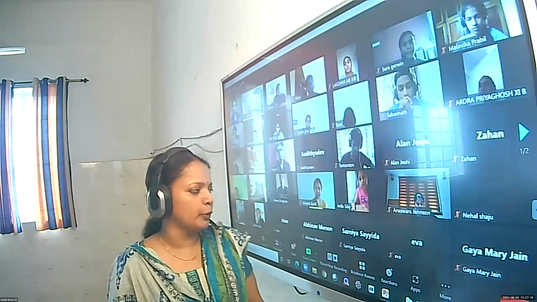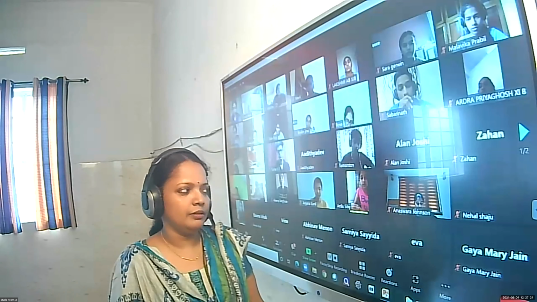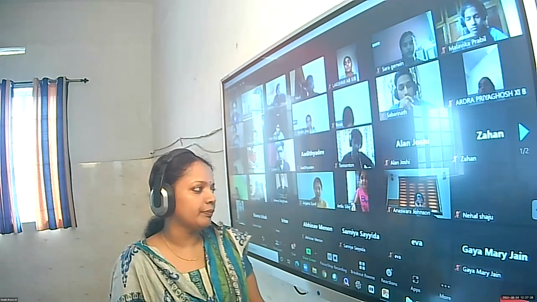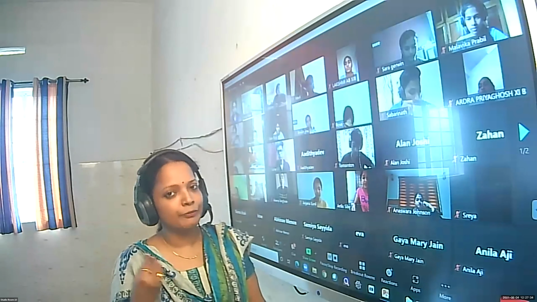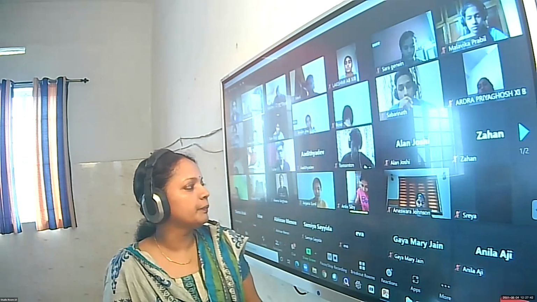Multicellular sporophyte is formed. What is special about the sporophyte? The sporophyte is not a free living body, so it will get attached to the gametophyte. Why is it attached to the gametophyte? To derive nourishment. Yes, the gametophyte is photosynthetic, so in order to obtain nutrients, it will remain attached to the gametophyte.